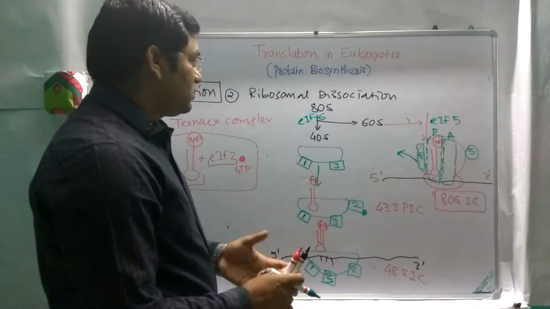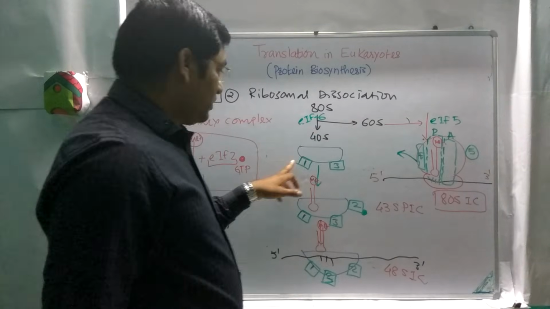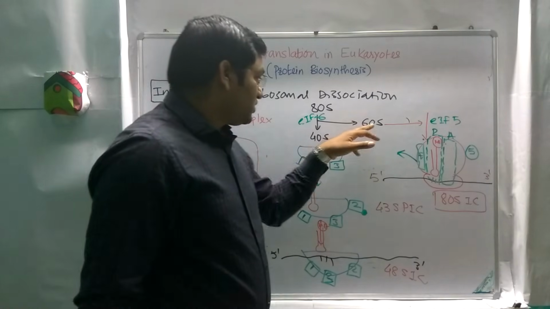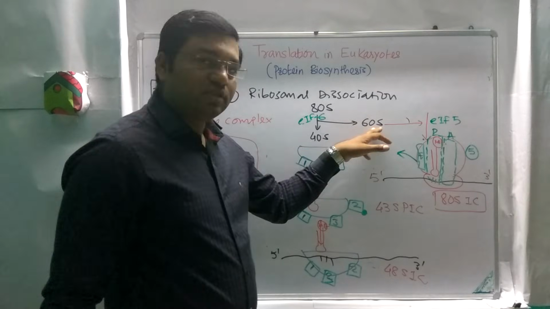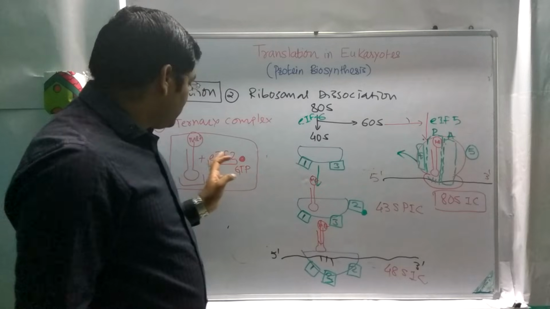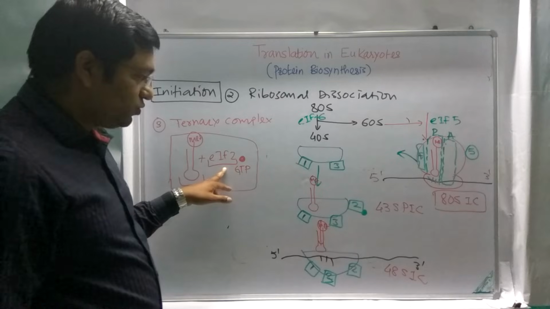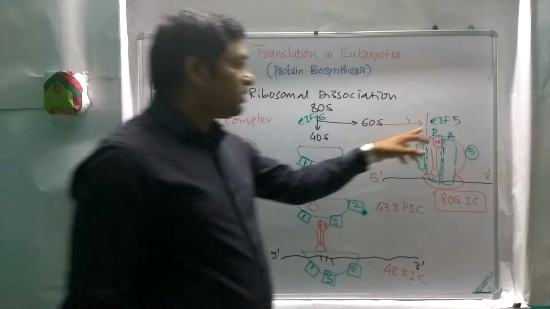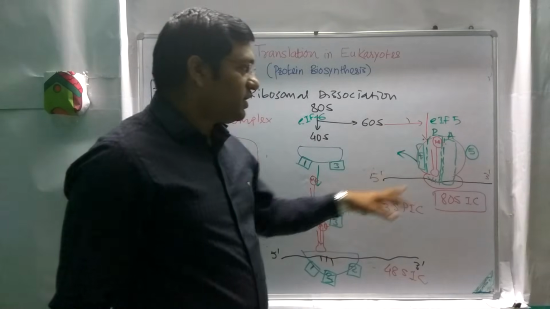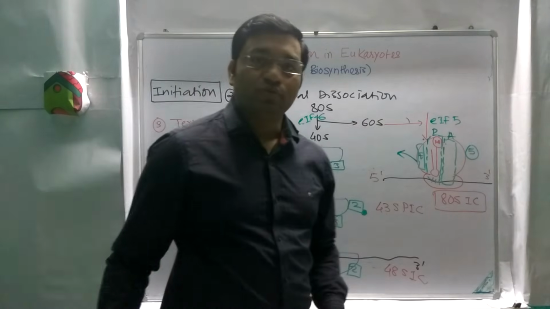We discussed here the eukaryotic initiation factor 6, which is responsible for dissociation. Then factors 1 and 3 prevent the association of the 40S and 60S, meaning they stabilize this 40S ribosomal unit. Then there is attachment of the ternary complex, which is activated by eukaryotic initiation factor 2. Then eukaryotic initiation factor 5. After this attachment, all other factors will release, and it is responsible for association of the 40S and 60S units.